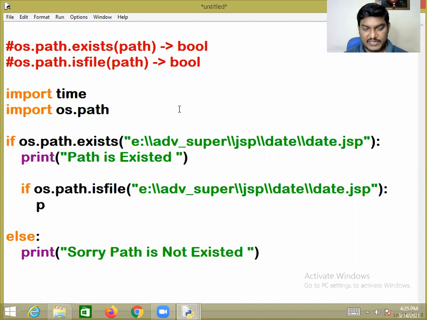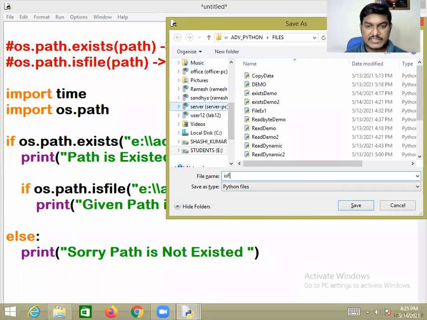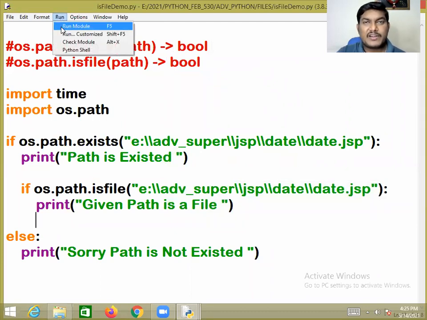That's it. So I want to print that the given path is a file, as simple as that. Let me run this. Control S. This is isfile_demo.py. Go to the Run menu and click on Run Module.